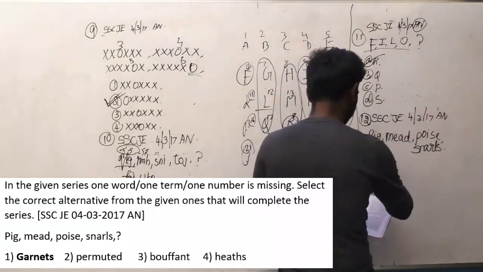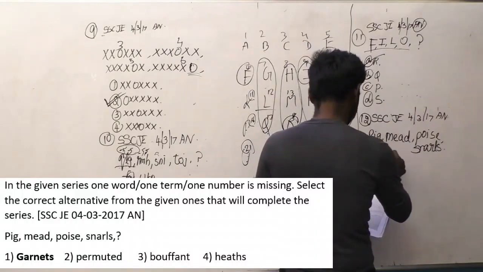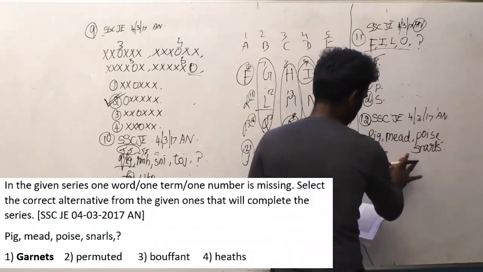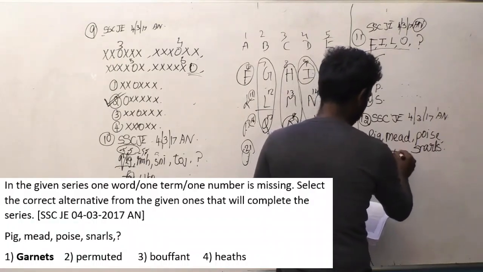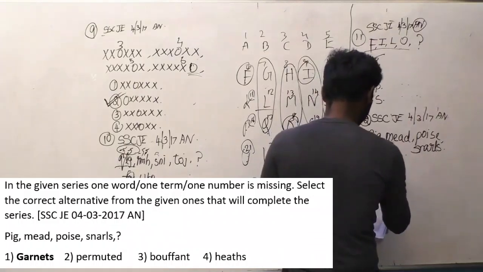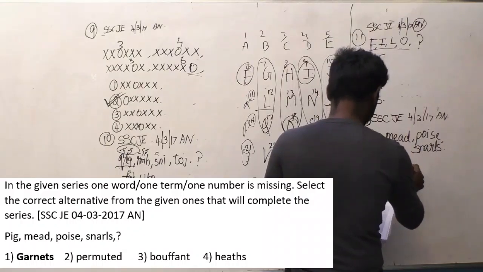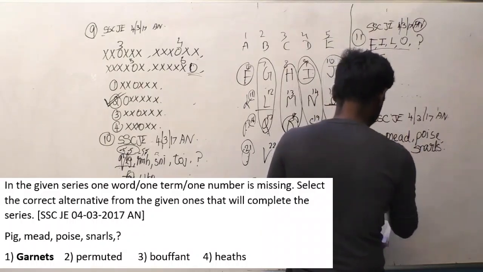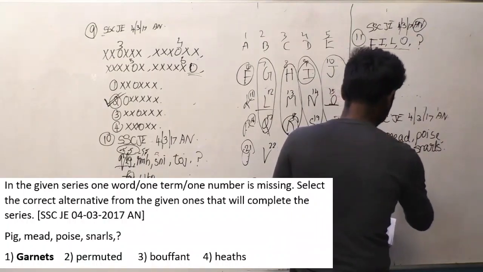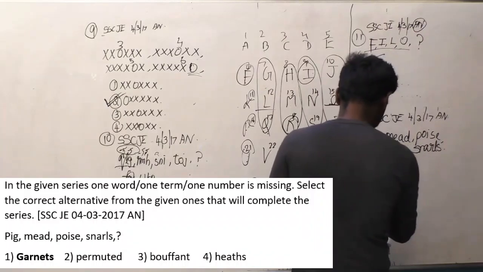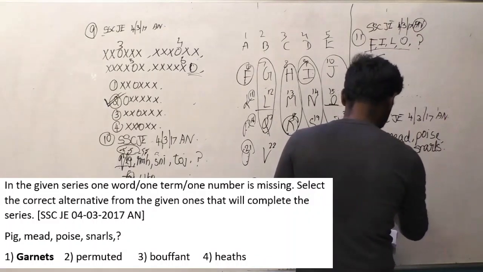And the answer options are garnets, permuted, Beaufort, Heaths.